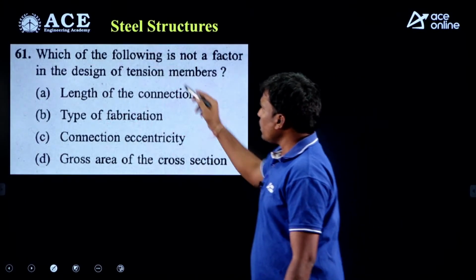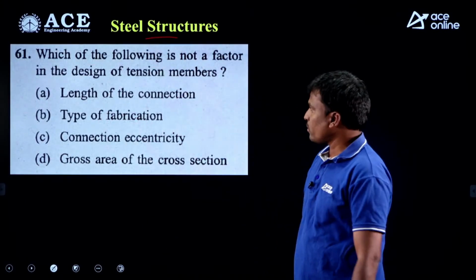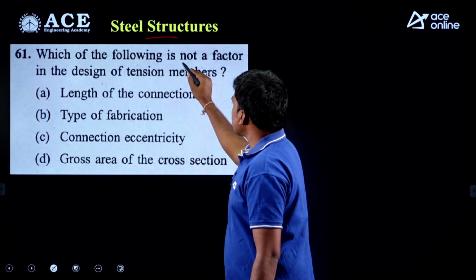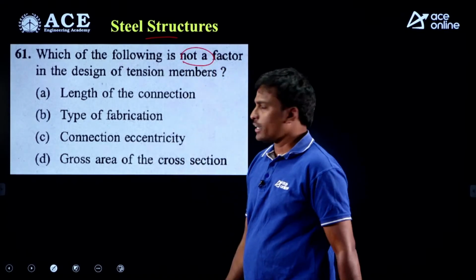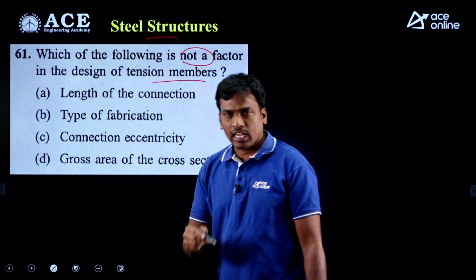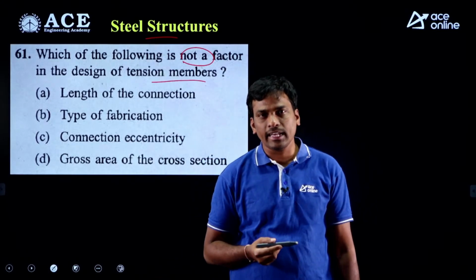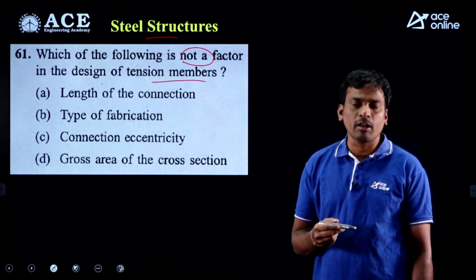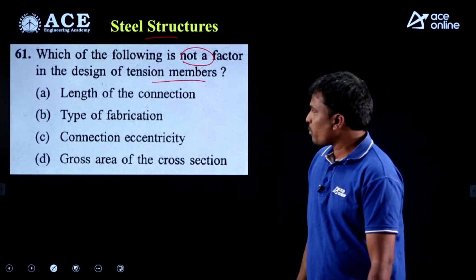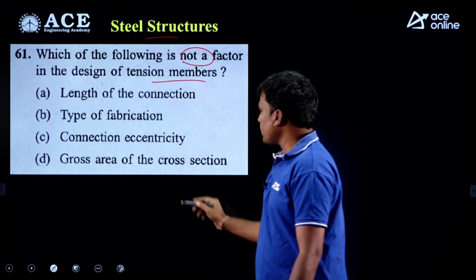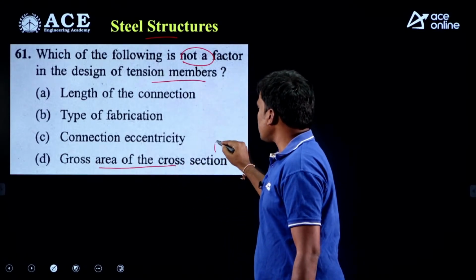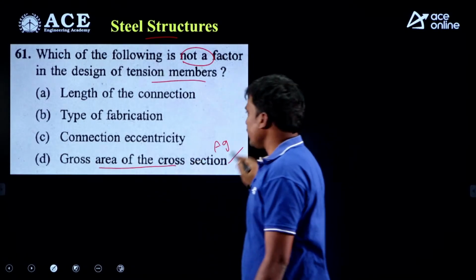Next, now we will see the steel structure. Which of the following is not a factor in the design of tension member? I have given formulas based on cross section yielding, based on net section rupture, and based on block shear failure. Based on cross section yielding, you will see the formula Ag. Then D is correct.